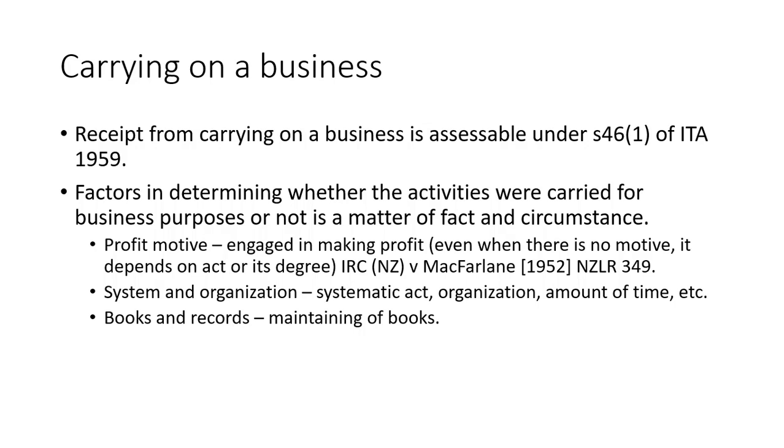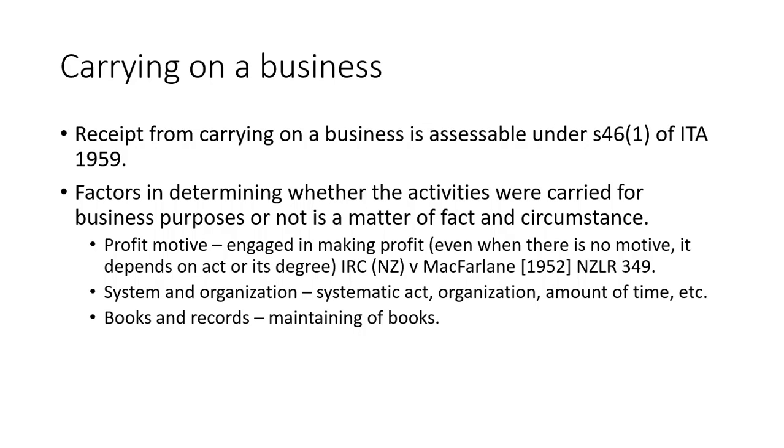The first one is profit motive. You put up a business, of course, because you want to make a profit. So automatically what you receive will be considered income, or ordinary income. Next, system and organization. When you put up a business, you have a systematic, organized operation, and you set aside time to do your business.